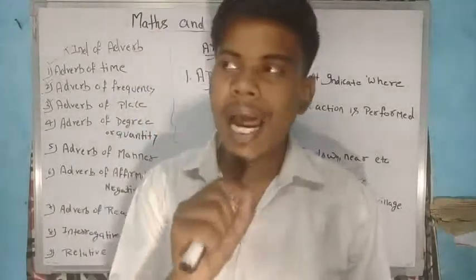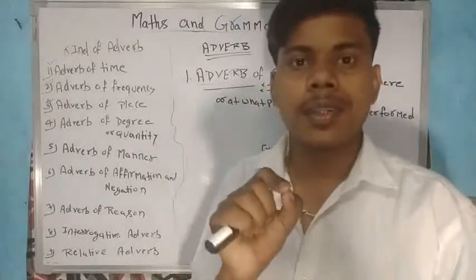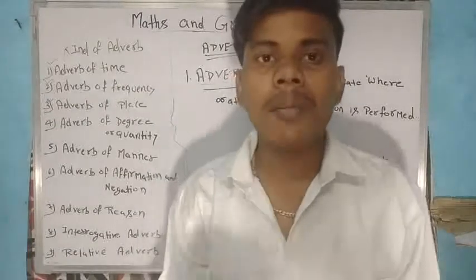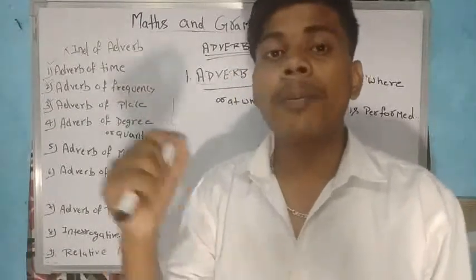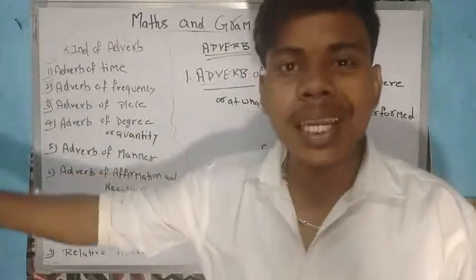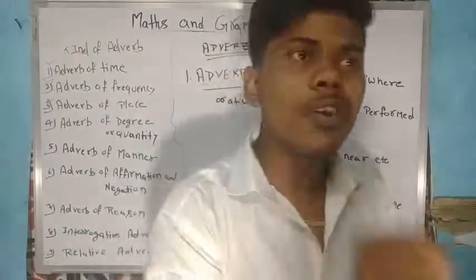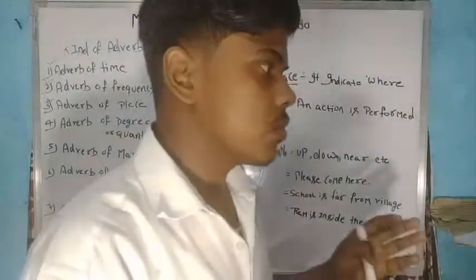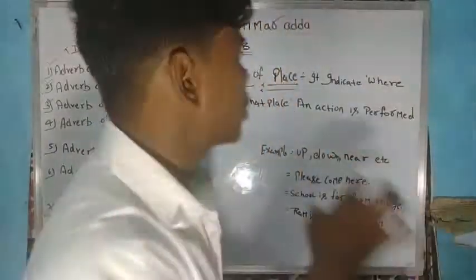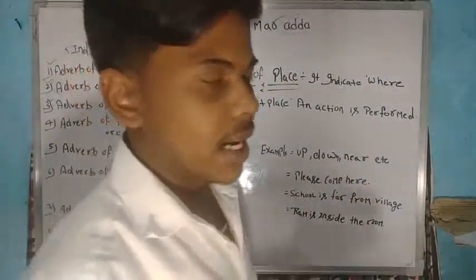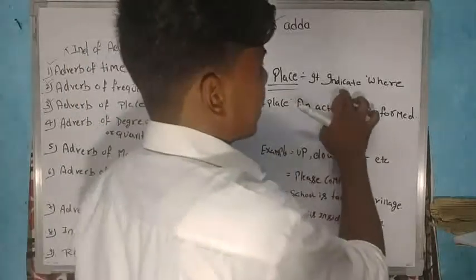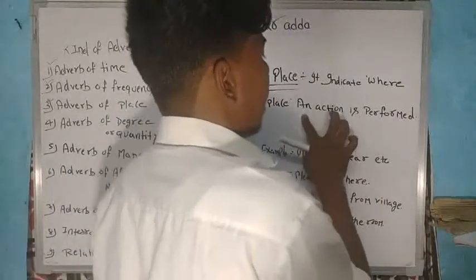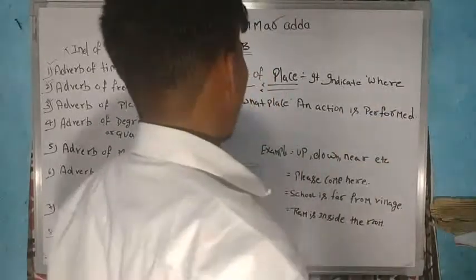It indicates that if any work is happening, then where is it happening? We are making a plan to go on a picnic. Then where do we have to go on the picnic? The word where we use to search for any place shows adverb of place. I'm taking a definition: it indicates where or at what place an action is performed, and it is called adverb of place.